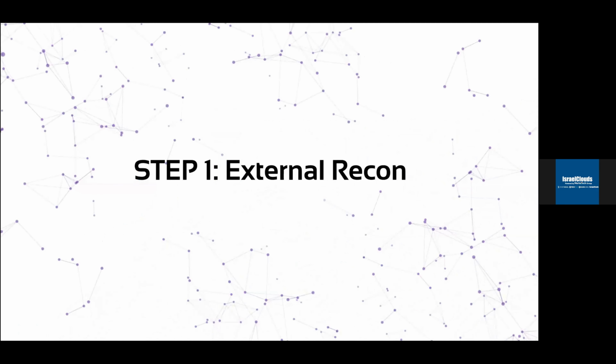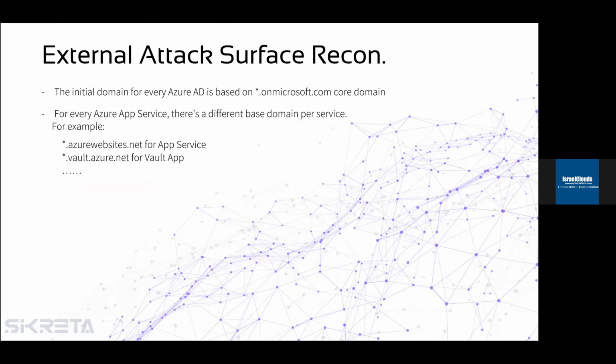So let's start with our external recon, the reconnaissance part. A few baselines we know. Unlike in a regular external engagement, where we have much more information to work with when it comes to the external attack surface, from a cloud perspective every service deployed in the cloud has a predictable URI. Once we know the service's predictable URI, we can see which service is running and maximize our efforts. For example, for Azure the service is azurewebsites.net, etc.